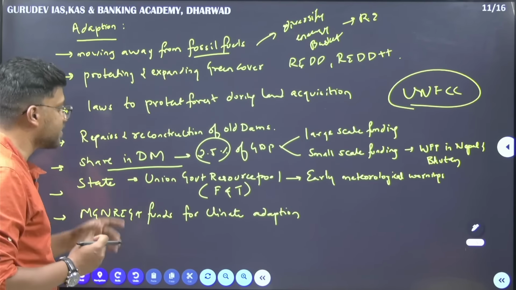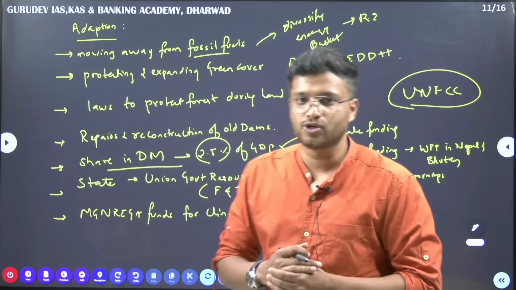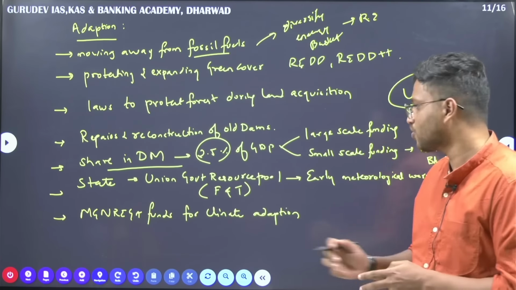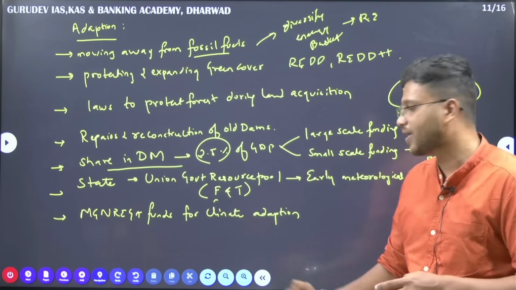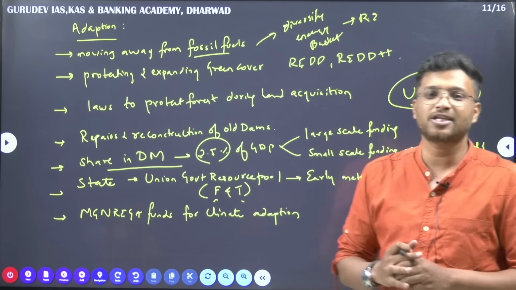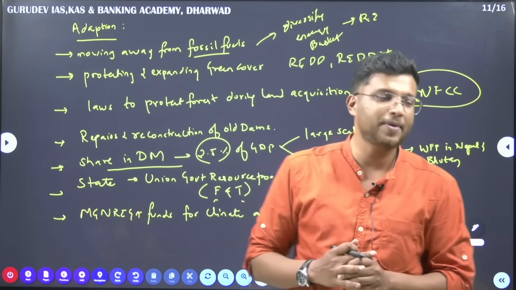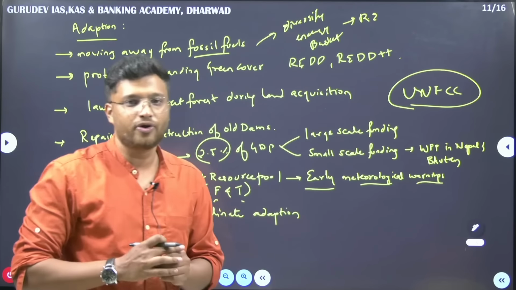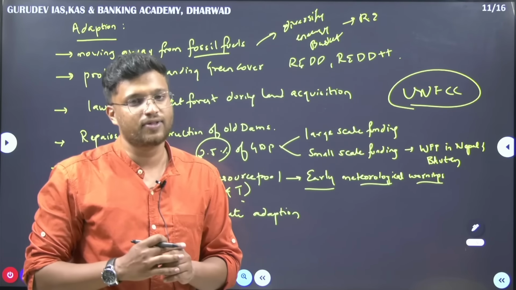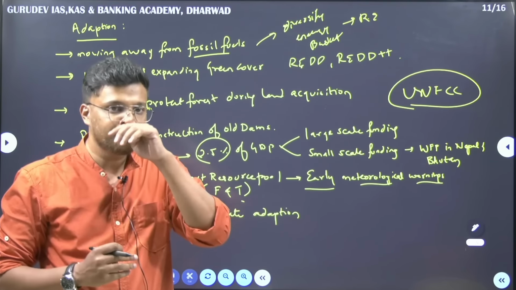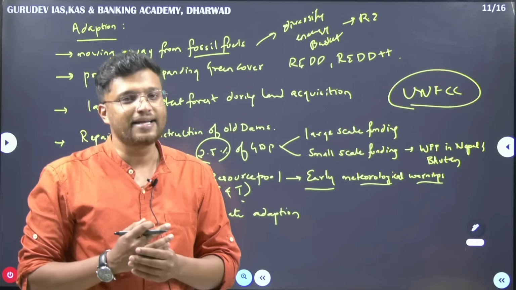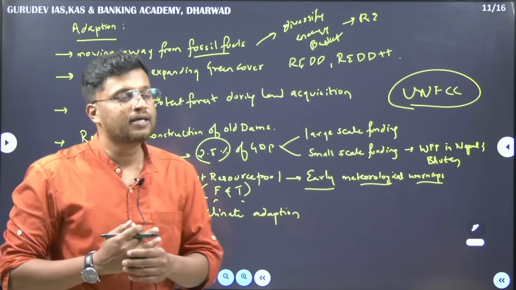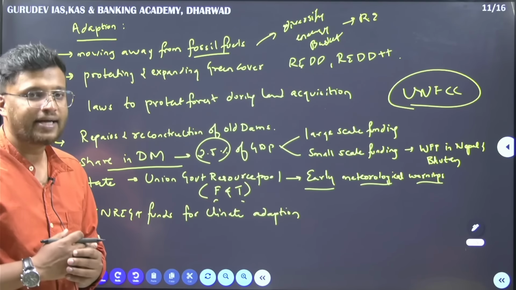Then states can take the help of union resources. The union government has the resources both financially as well as technologically. These resources can be used to have early meteorological warnings. So if some mishap is going to happen, if there is early flood prediction or early drought prediction, then the states can take necessary steps. For that, the central resources have to be taken help of.